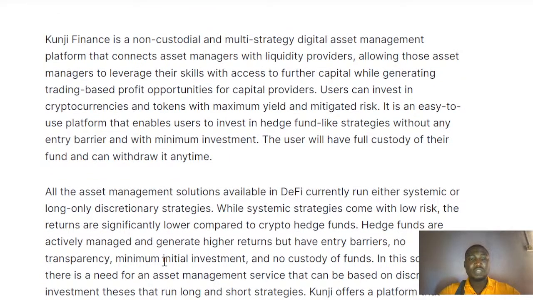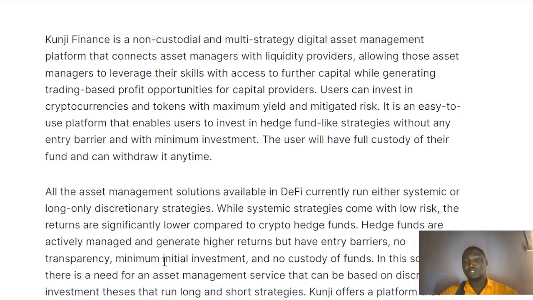Kunji Finance is a non-custodial, multiple-strategy digital asset management platform that connects asset management with liquidity providers, allowing asset managers to leverage their skills with access to capital while generating trade-based profit opportunities for capital providers.